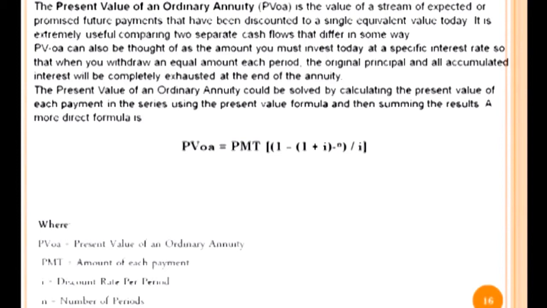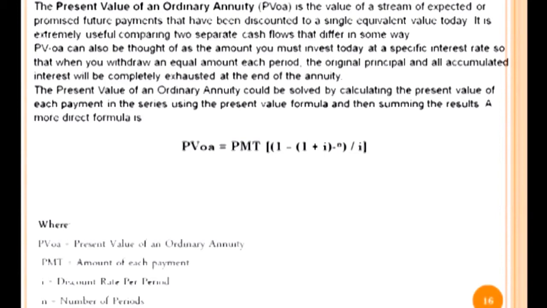Present value of an ordinary annuity can also be thought of as the amount you must invest today at a specific interest rate, so that when you withdraw an equal amount each period, the original principal and all accumulated interest will be completely exhausted at the end of the annuity.